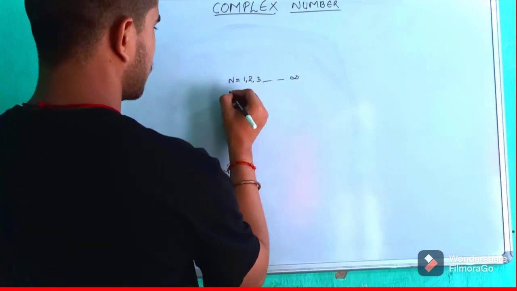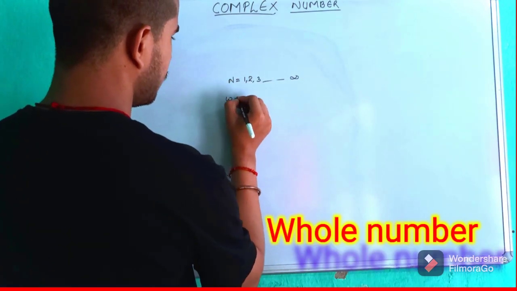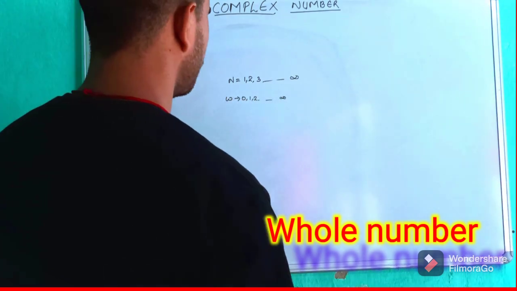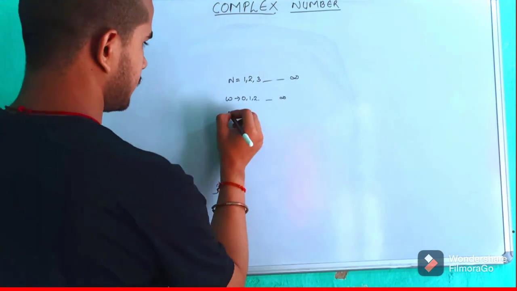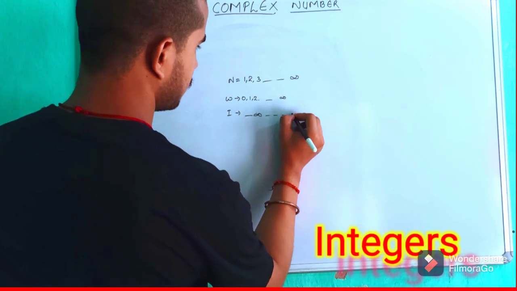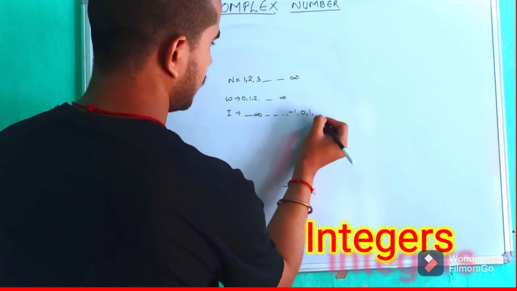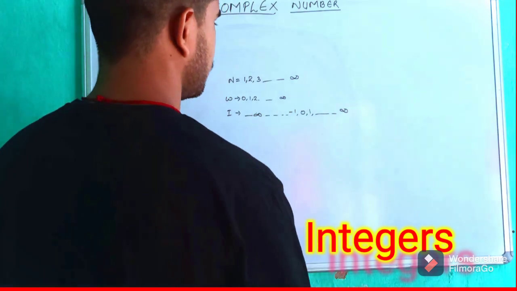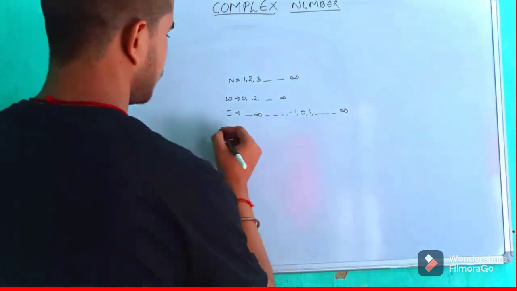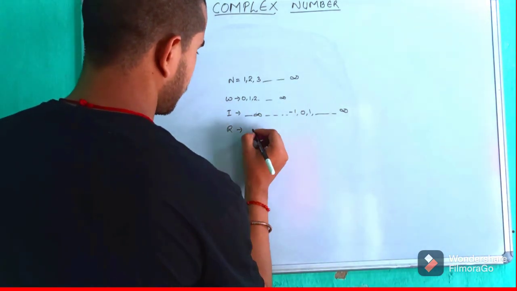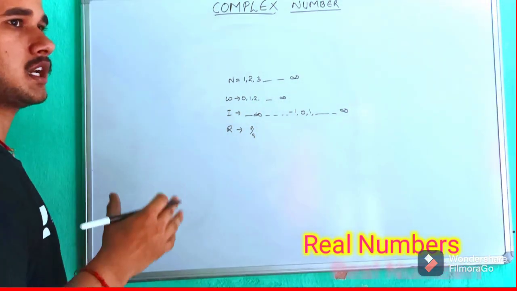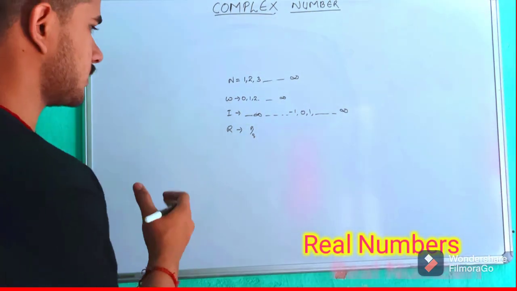Now starting with the whole numbers. Whole numbers start with 0, so 0, 1, 2 till infinity. This becomes the whole numbers. Now if you go for the integers, it goes from minus infinity till minus 1, 0, 1, and again to infinity. These are integers. Not only this, even if you go for the real numbers, it becomes in the form of p by q, that we have learned in class 9, that is any number which can be described in the form of p by q is called a real number.